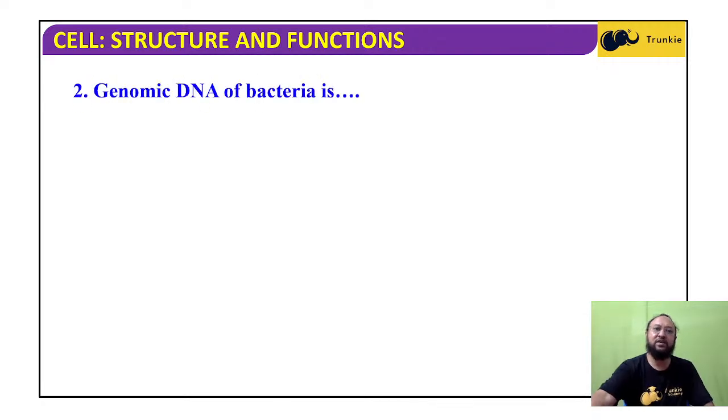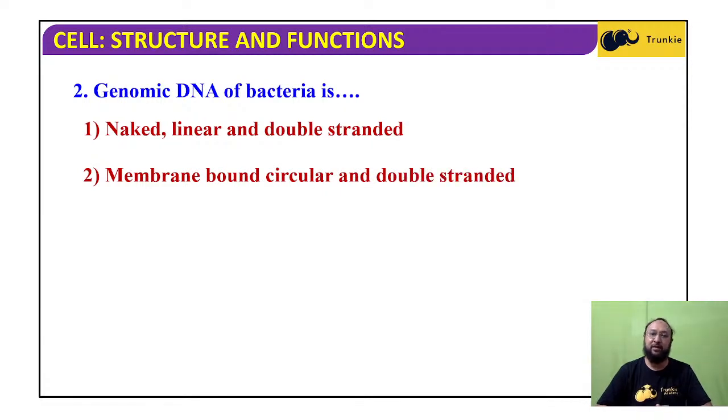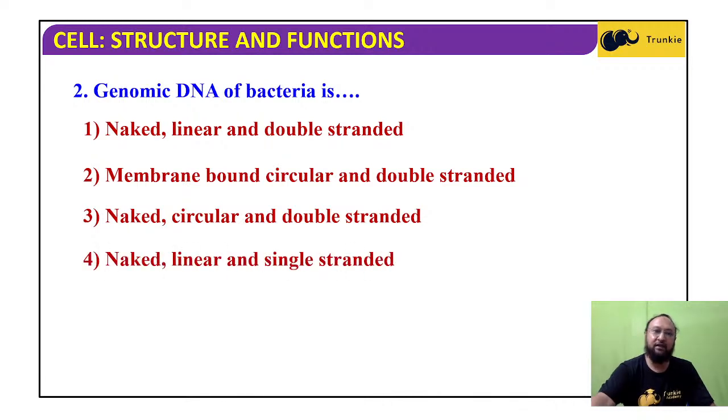Now, genomic DNA of bacteria is naked, linear, and double-stranded; or membrane-bound, circular, and double-stranded; or naked, circular, double-stranded; or naked, linear, single-stranded. Very simple, but a very important question. It is naked, circular, and double-stranded. DNA is a double-stranded structure and mRNA is single-stranded.